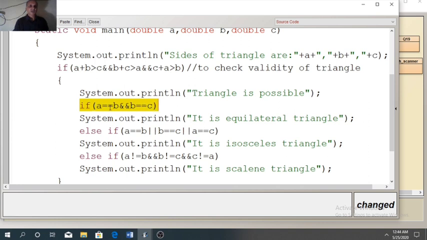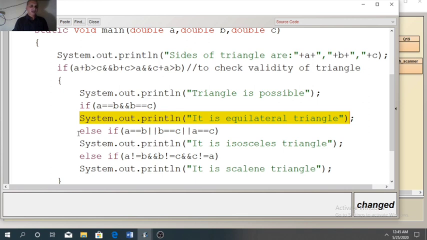So if a equal to b and b equal to c, then automatically c will be equal to a. You can write c equal to a here, or you can leave that out also, because when a is equal to b and b is equal to c, then automatically c will be equal to a. So when this condition is satisfied, the body of the first if will run. In that body we will display a message, it is an equilateral triangle.